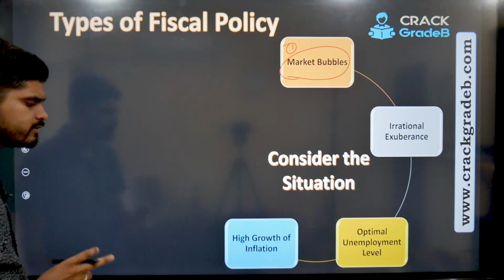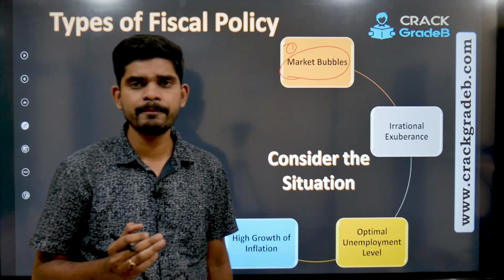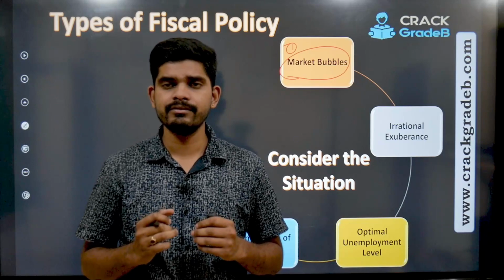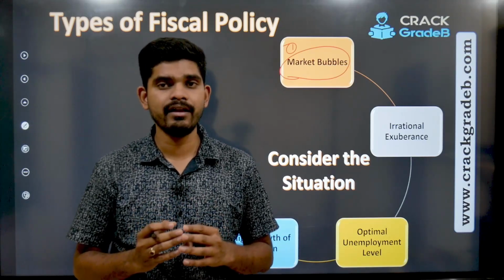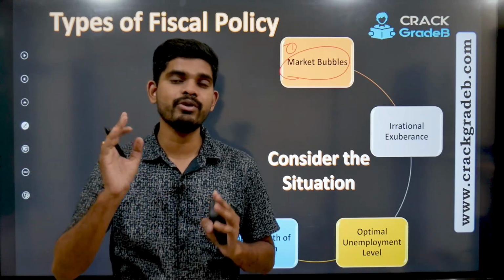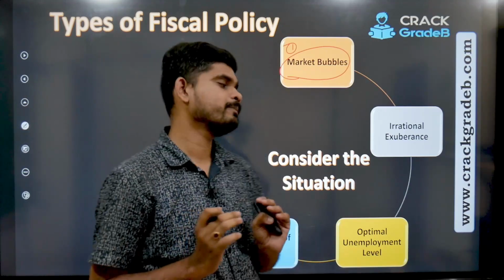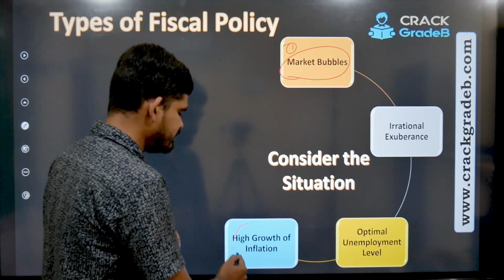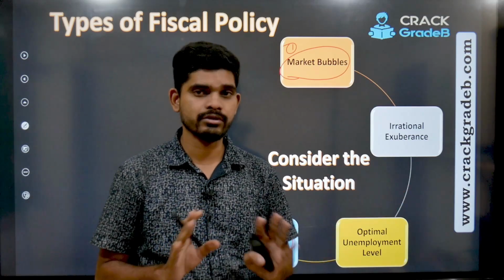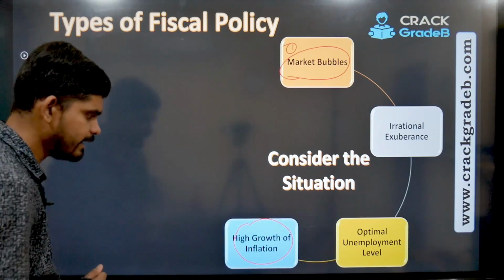Then next is high growth of inflation, right? What is high growth of inflation? See, when people have money in their hand, लोगों के पास जब बहुत ज़्यादा पैसा रहता है, ठीक है, the valuation of the money comes down. Maybe the purchasing power is going up, that is a fact, but the valuation of money is coming down. And when it is coming down, the demand for certain goods will shoot up, whereas the supply won't. And when there is a mismatch, it will lead to inflation, right?